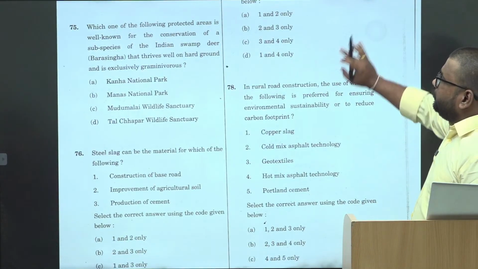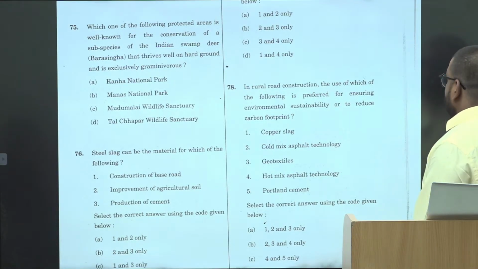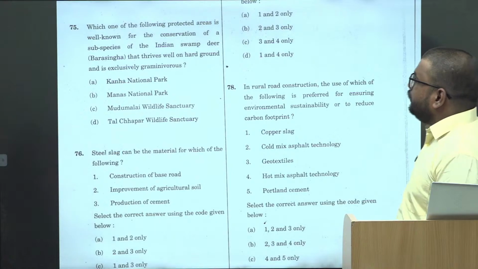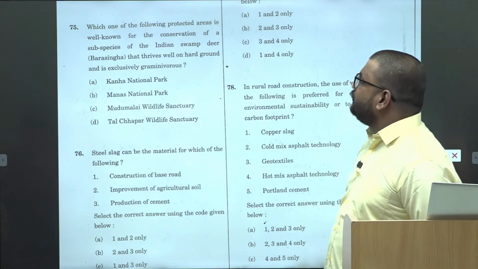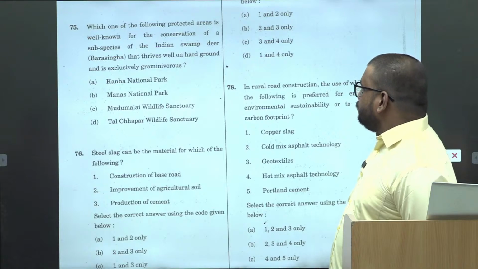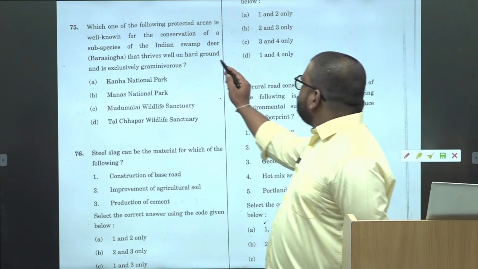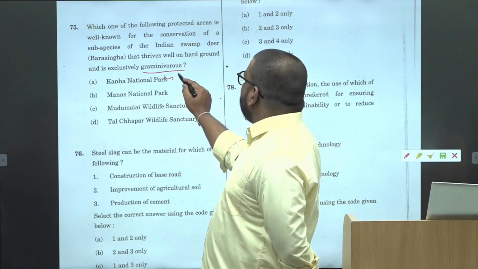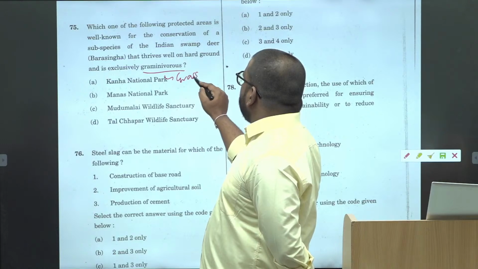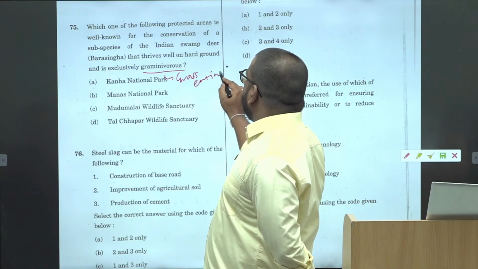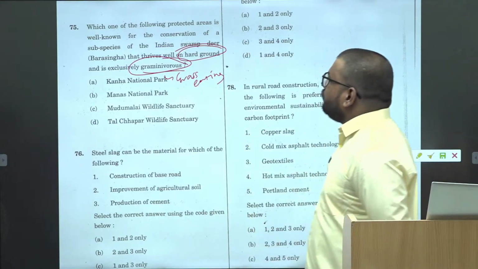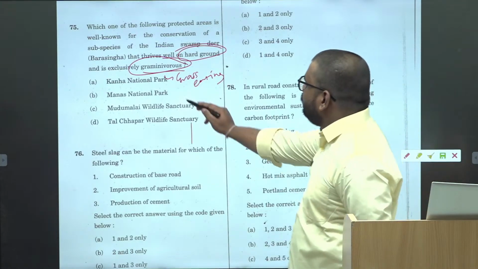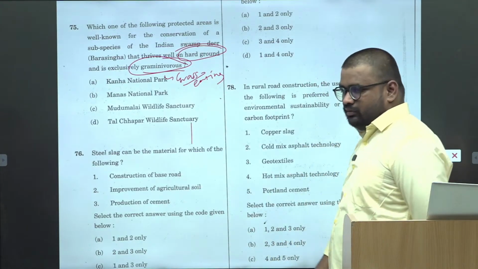Then which of the following protected areas well known for conservation of subspecies of Indian swamp deer Barasinga that thrives well on hard ground and is exclusively dependent upon the grass eating? अब इससे आपको समझ जाना चाहिए. This is your clue in this particular question. ठीक है, so hard ground and you need to have the grassland.